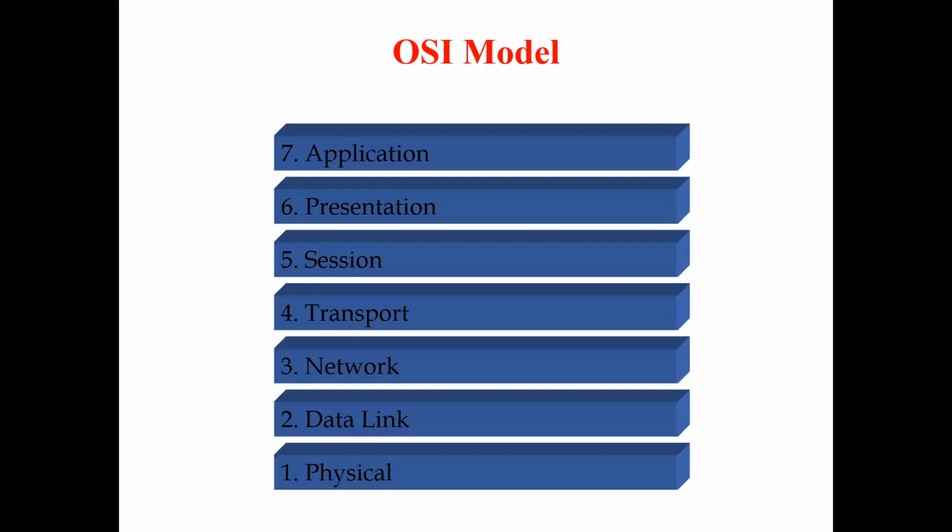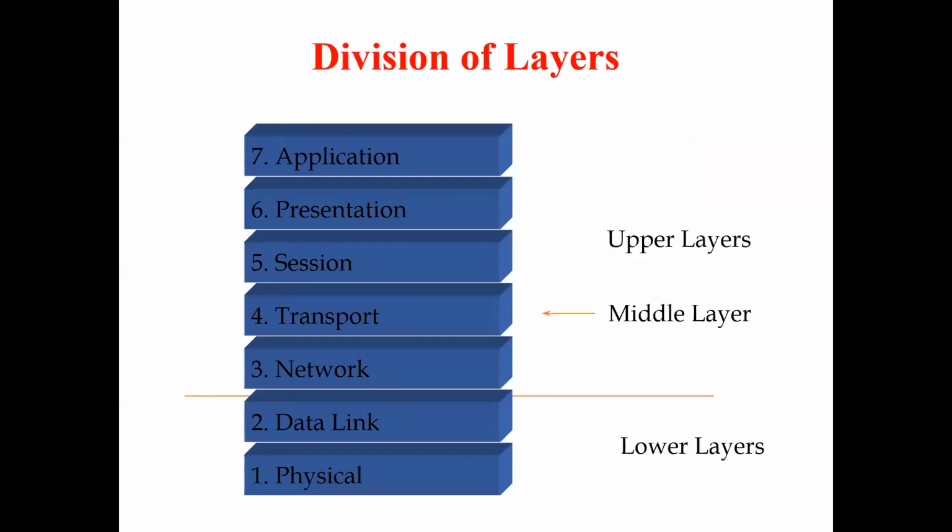Because these are the 7 layers. What are they? Application layer, presentation layer, session layer, transport layer, network layer, data link layer, and physical layer. These are the 7 layers. Commonly, we divide these layers into two names: upper layers and lower layers.